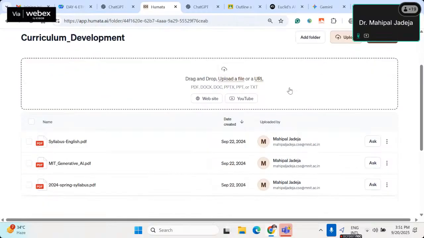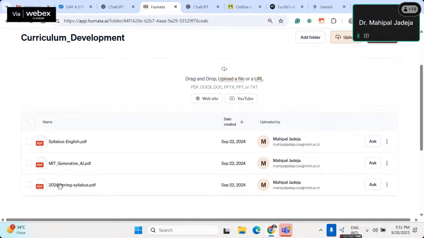So let's say I would like to design a new curriculum based on the curriculum of some nice institutes, including MIT. So what I have done, I have uploaded these three files. Only two are relevant. This one is not relevant to my question, but I'm just trying to understand the capabilities of this particular tool, Umata. Therefore, I have uploaded these three PDFs.